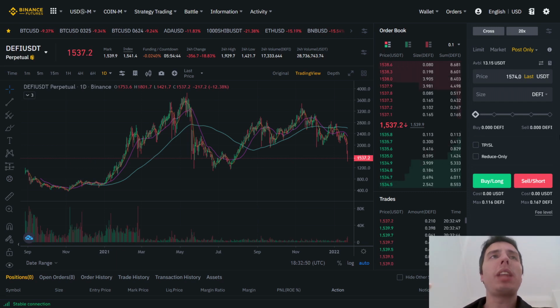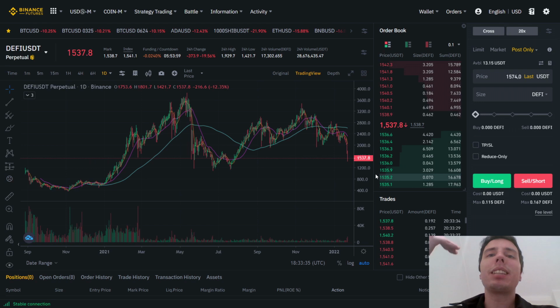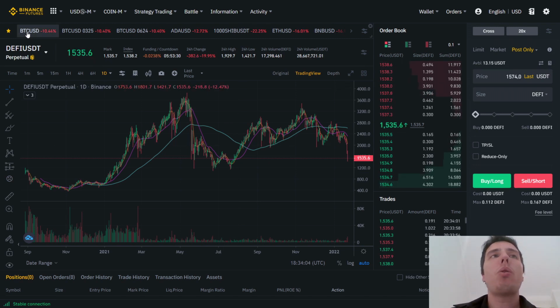So for example, today Bitcoin fell 9%, and DeFi, the composite, is falling 18%. So let's say that over here you saw that DeFi was maybe overhyped, overvalued, or you just think that the whole market is going to fall. And usually when that happens, Bitcoin tends to fall less. The altcoins tend to fall more. So using this concept, we could, for example, long Bitcoin and short the DeFi. What we would win with the short of DeFi will be higher than what we lose on the Bitcoin long.